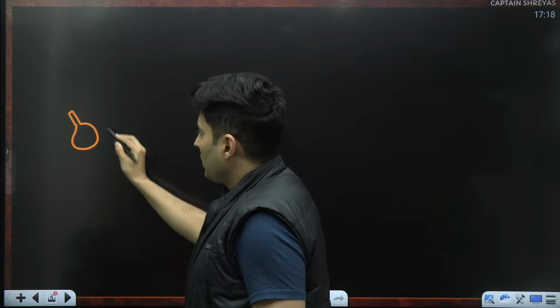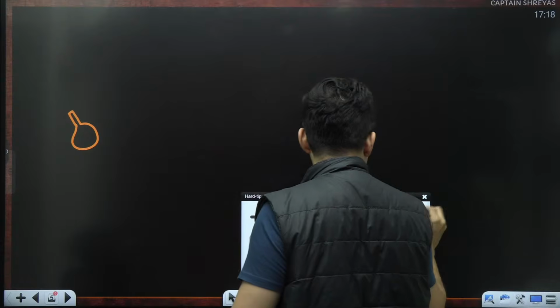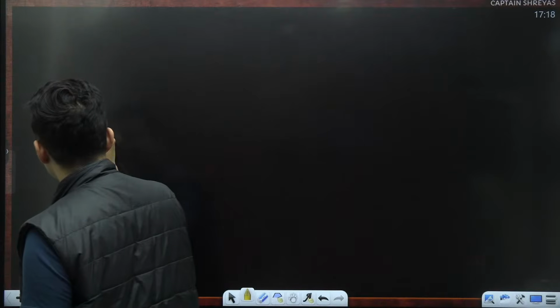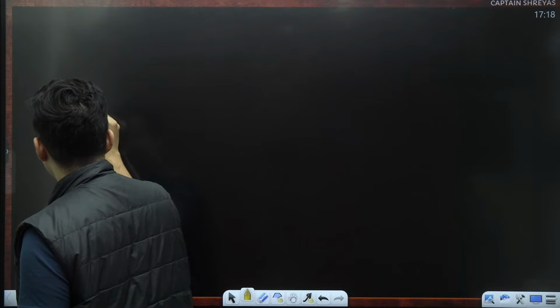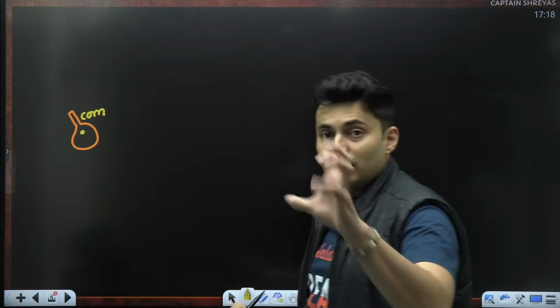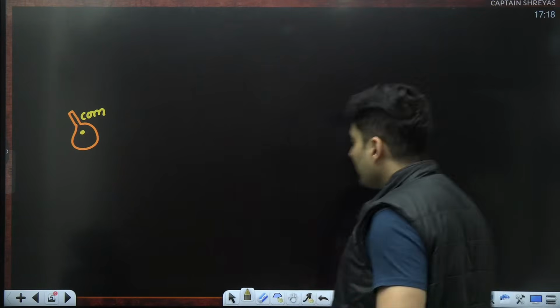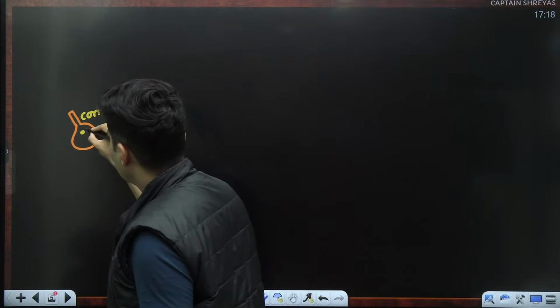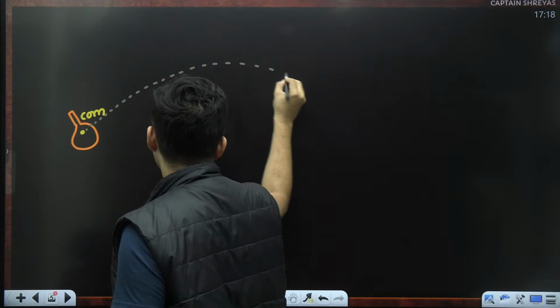Now, if you assume this particular bat to be a point mass, probably that point mass will be somewhere over here. This is where the center of mass of this bat is, that is where all the mass can be assumed to be concentrated. You will see that is the point which basically goes in this particular manner, like this.